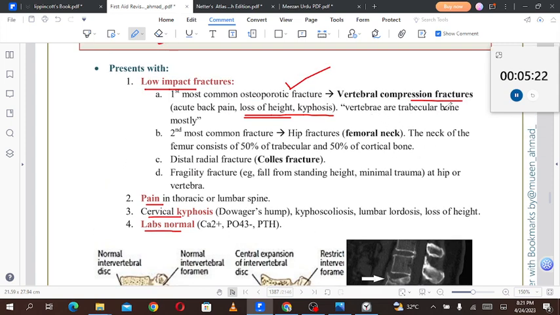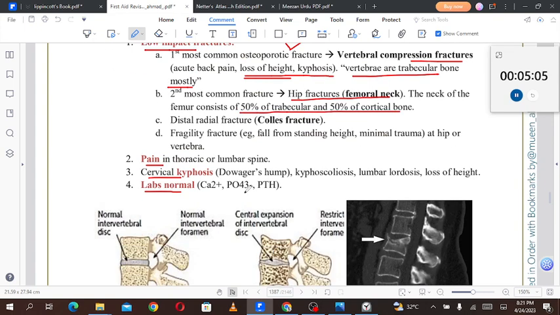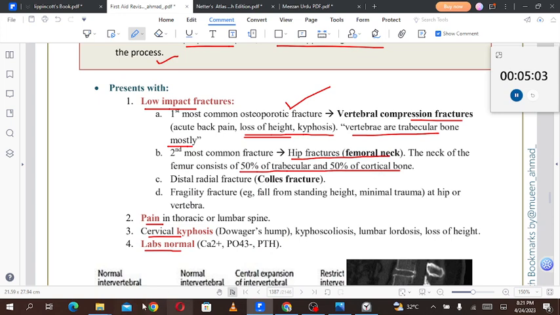Vertebrae are mostly trabecular bone, so the first fracture is to the trabecular bone. Second most common fracture is the hip fracture or the femoral neck fracture. The neck of the femur consists of 50% trabecular and 50% cortical bone. In such bones, the cortical bone is forming the outside, while the trabecular bone is present in between the cortical bone.